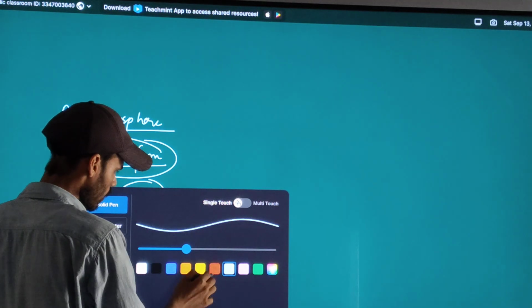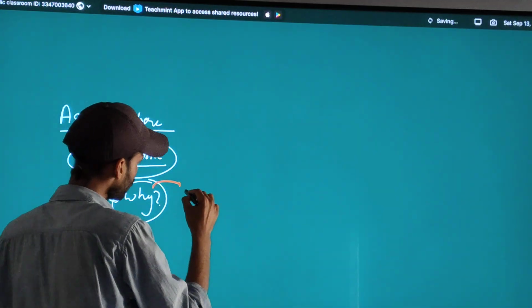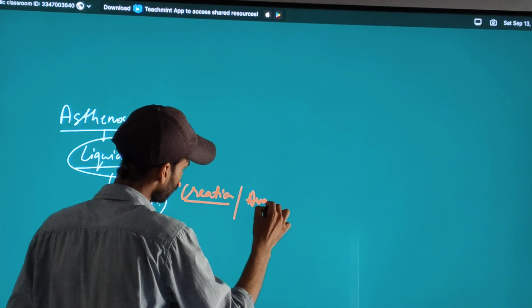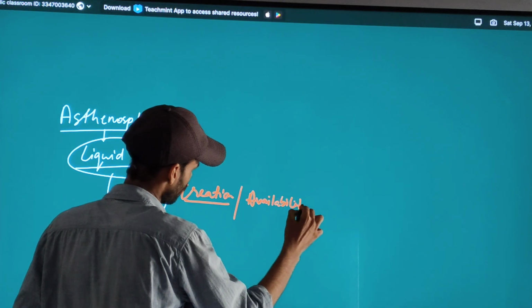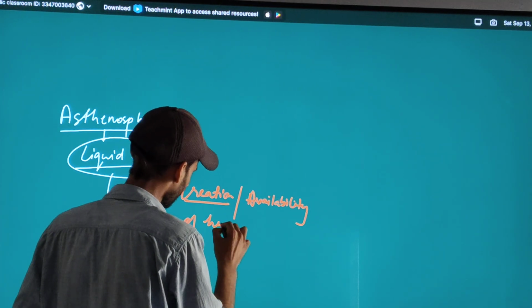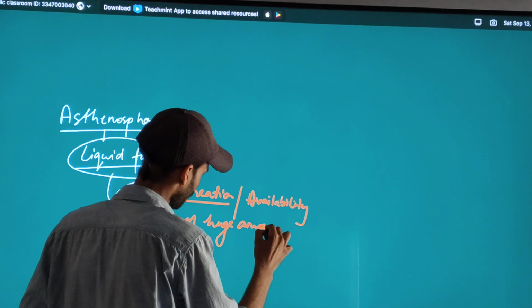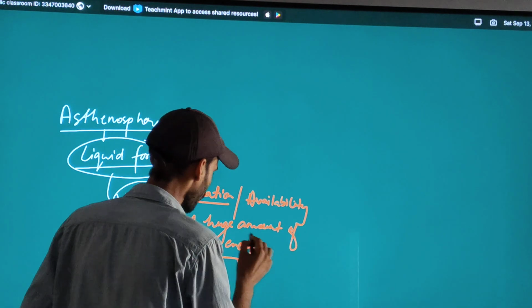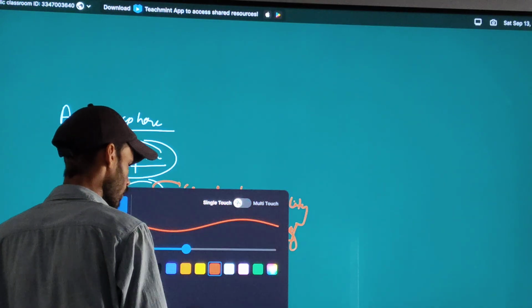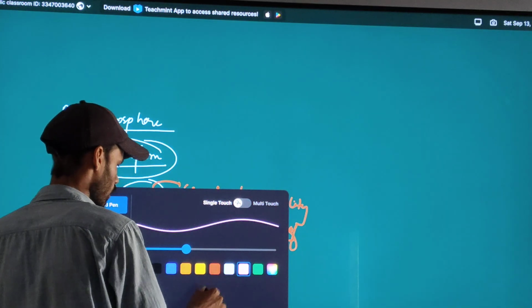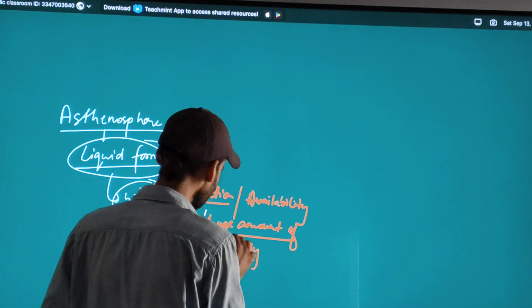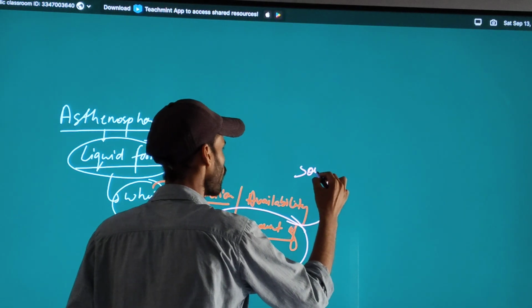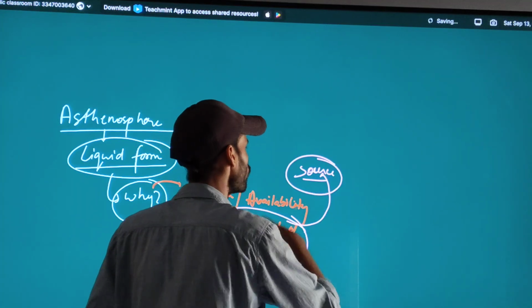Why liquid form? Because of the availability of a huge amount of energy. What is the source of this huge amount of energy?